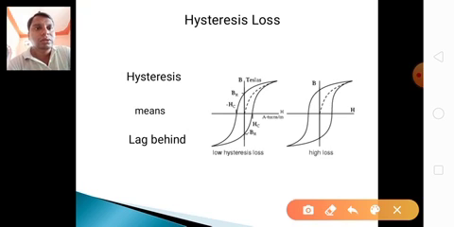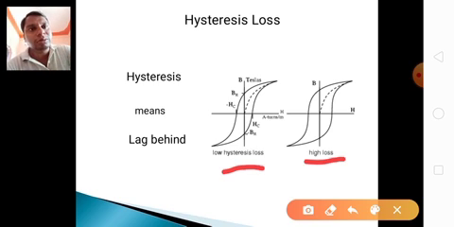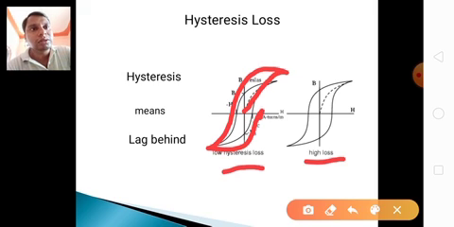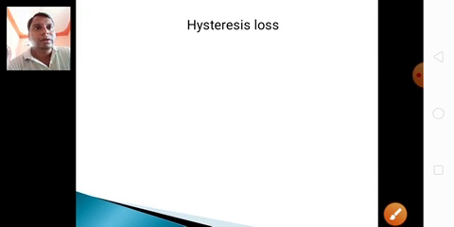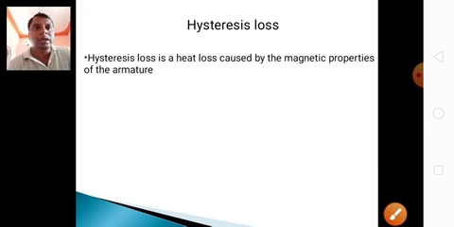Here it shows low hysteresis loss and high hysteresis loss. Low hysteresis loss means it starts by going upward and coming back like this. These are the magnetic properties. Hysteresis loss is a heat loss caused by the magnetic properties of the armature.